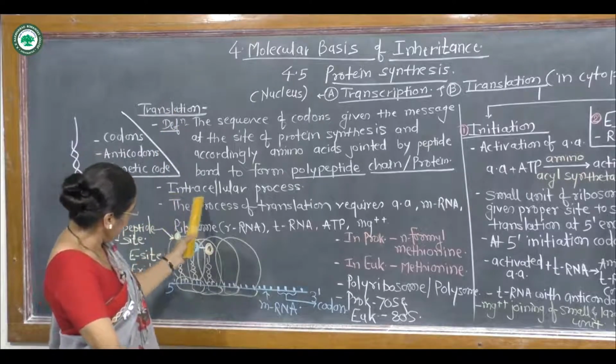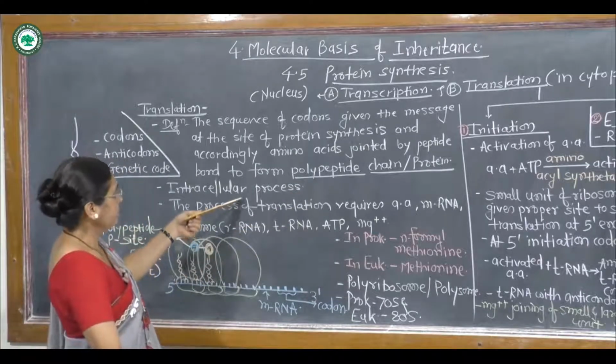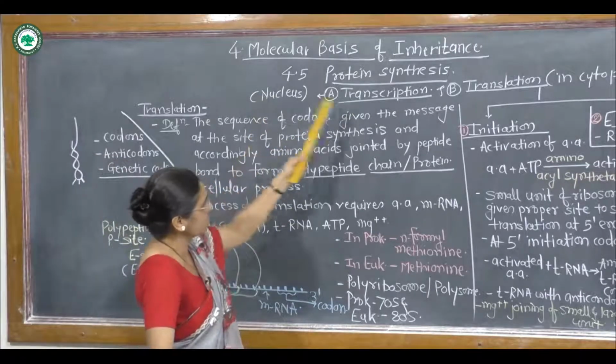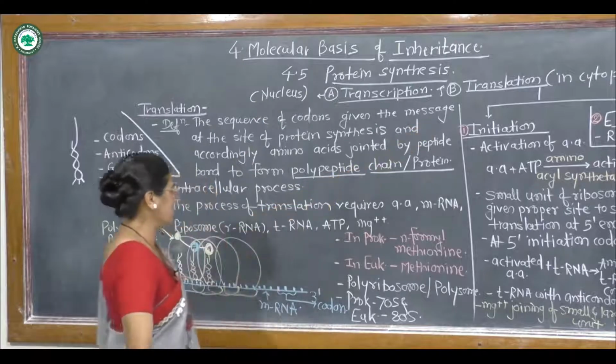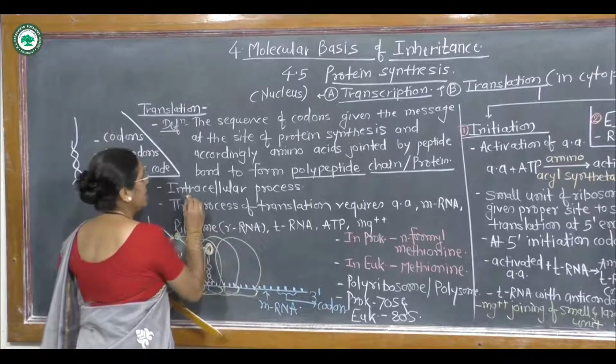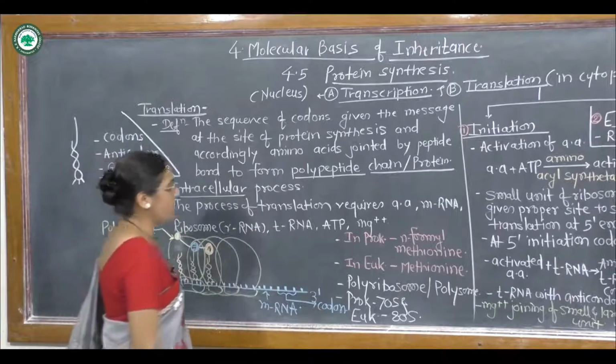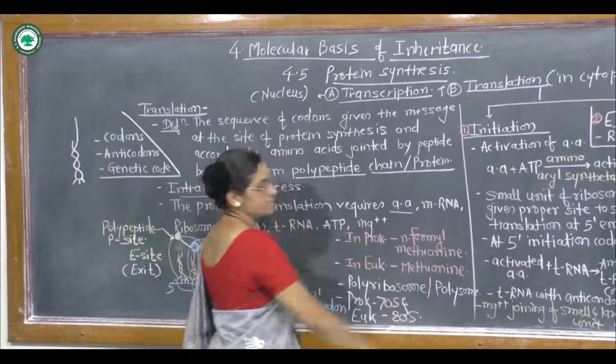The process is always an intracellular process. The whole protein synthesis is intracellular. The transcription takes place in the nucleus while the translation takes place in the cytoplasm, and so here the process is intracellular. The translation process requires amino acids.